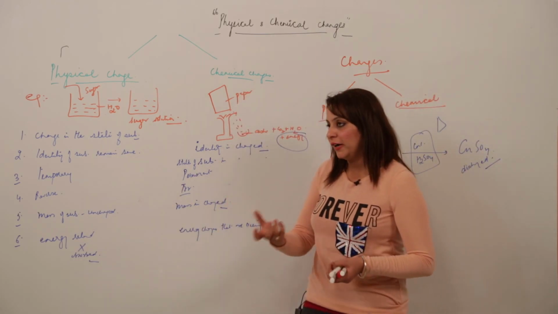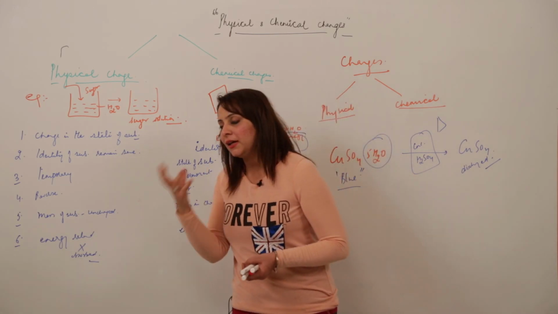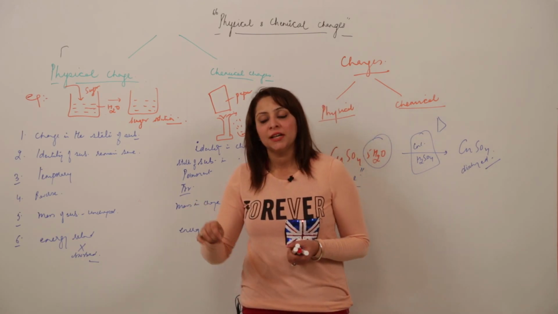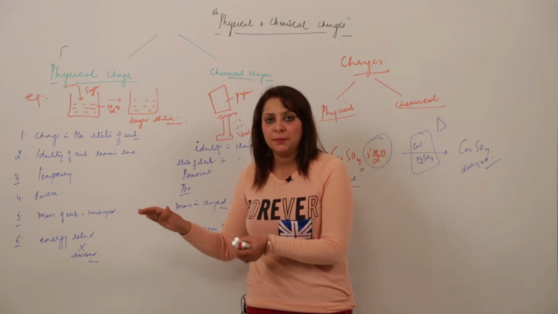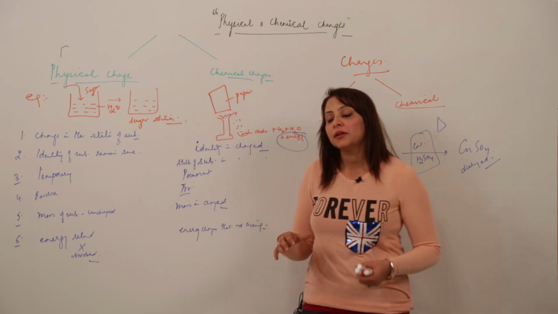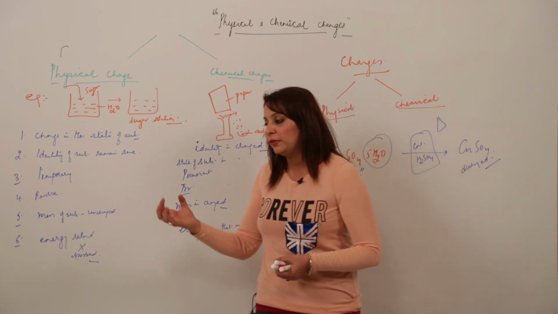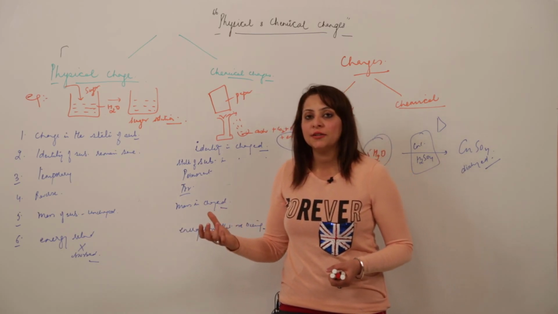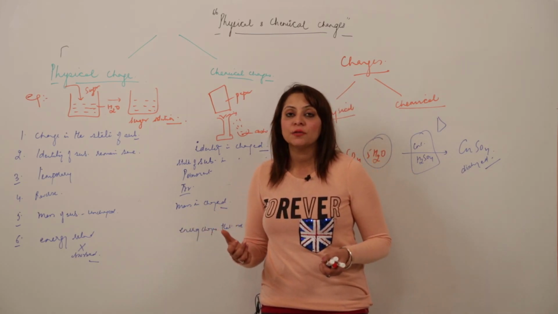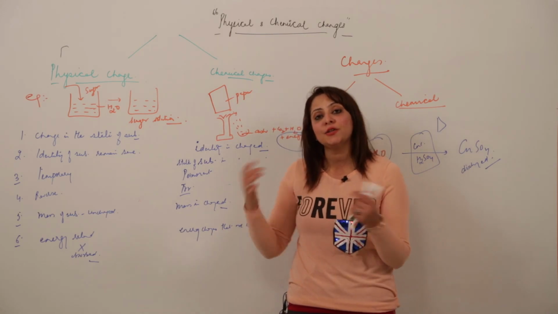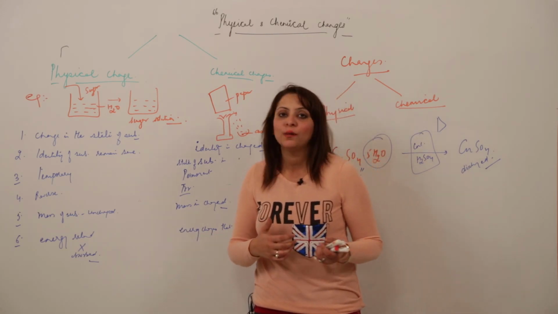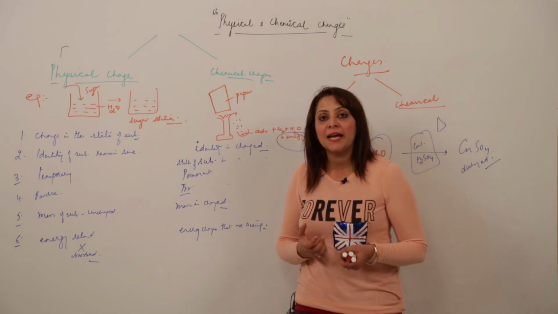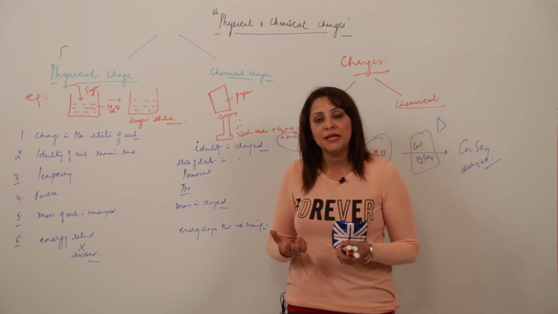One more example I'll take. Suppose you are taking milk, and you are adding a spoon of curd to it, just stirring it and keeping it aside. What happens when you look at the flask in which we have done that? You'll see that it turns out to be curd. So that is also a chemical change, because you cannot convert curd back into the milk. Can you do that? No, we can't. So it is also a chemical change. It can't be reversed, and even the properties of the substance have been changed now.